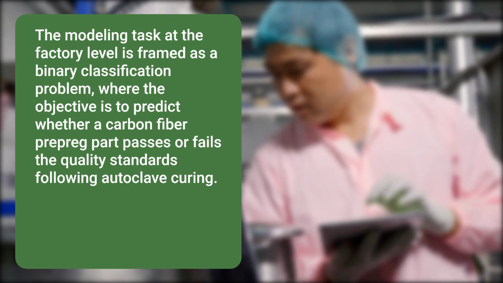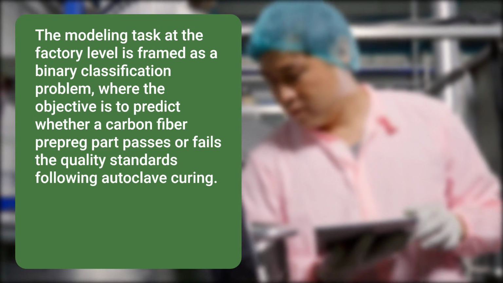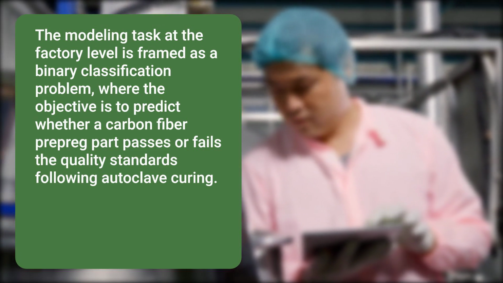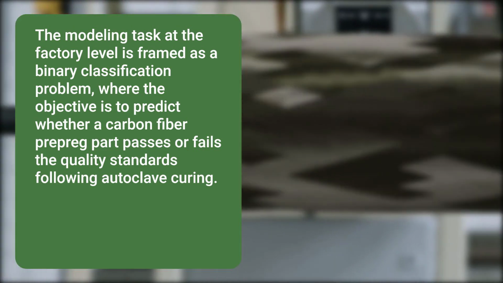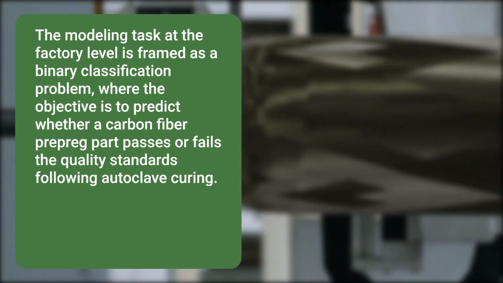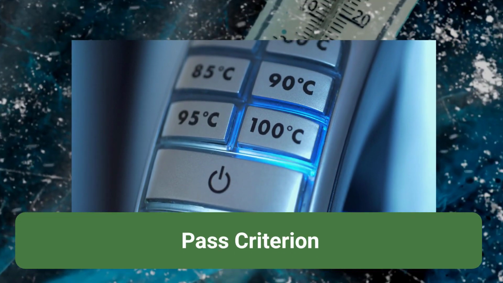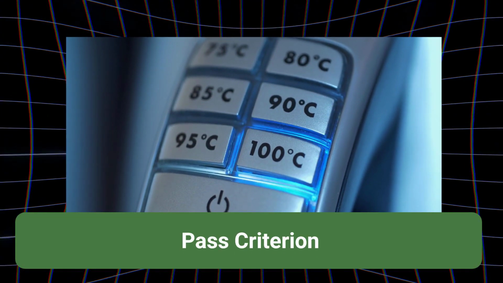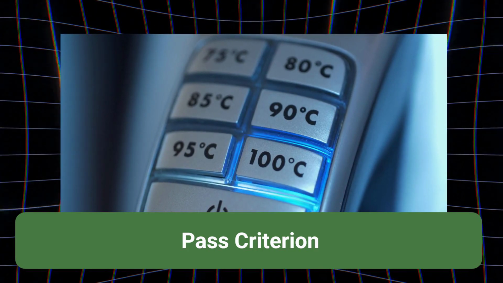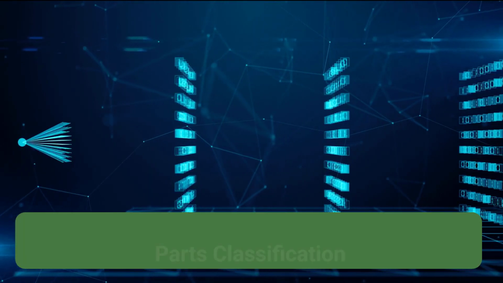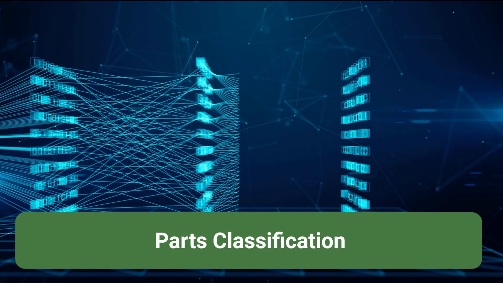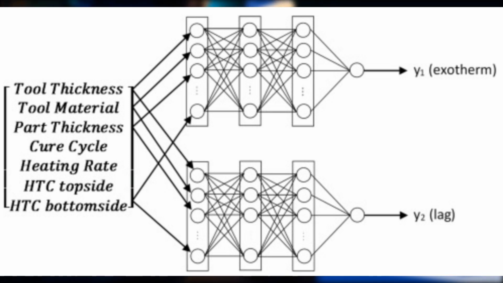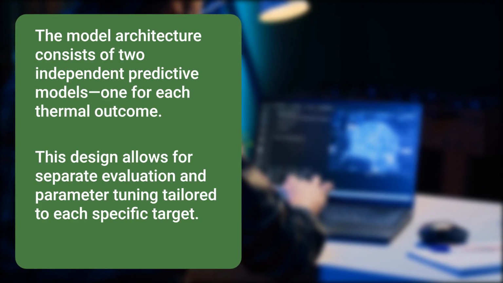The modeling task at the factory level is framed as a binary classification problem, where the objective is to predict whether a carbon fiber prepreg part passes or fails the quality standards following autoclave curing. Specifically, the classification is based on two critical thermal processing criteria. Criterion 1, pass if the peak exotherm temperature is less than 5 degrees. Criterion 2, pass if the maximum lag temperature is less than 20 degrees. Parts that meet both criteria are labeled as pass, class 1, while those that exceed either threshold are labeled as fail, class 0. The model architecture consists of two independent predictive models, one for each thermal outcome.